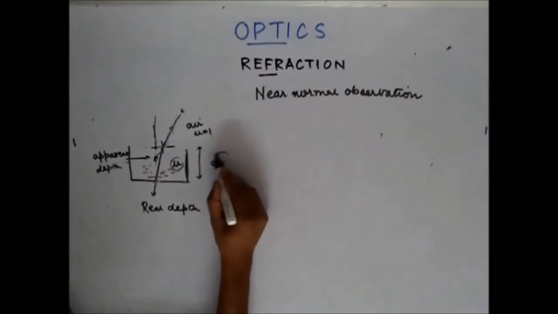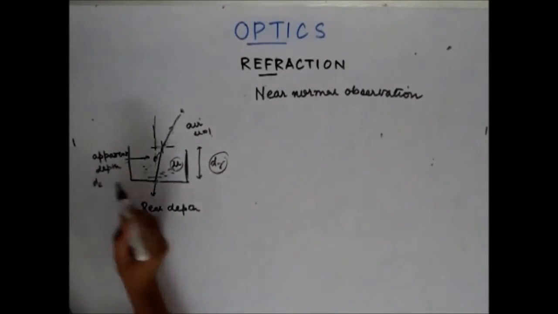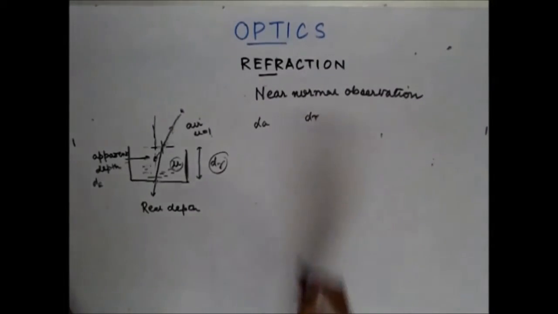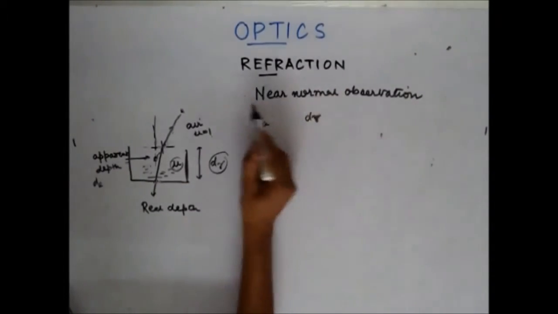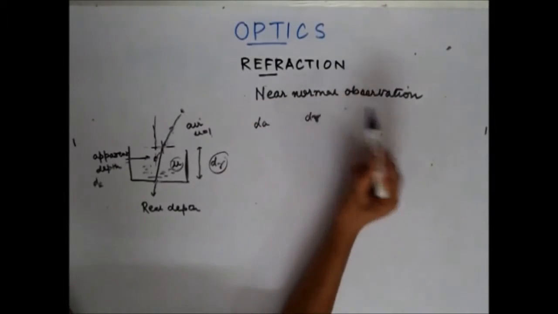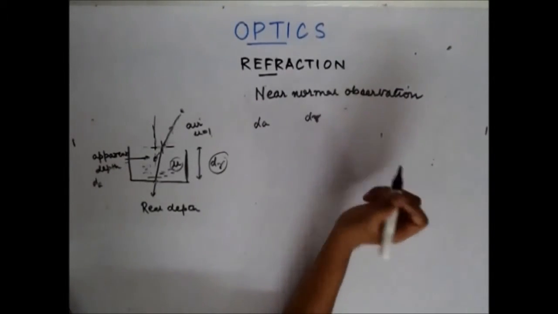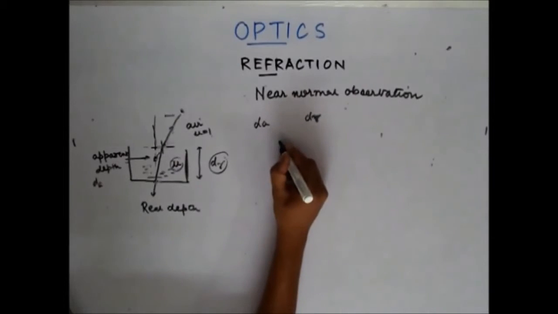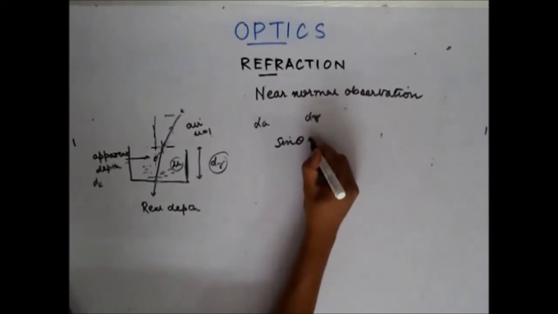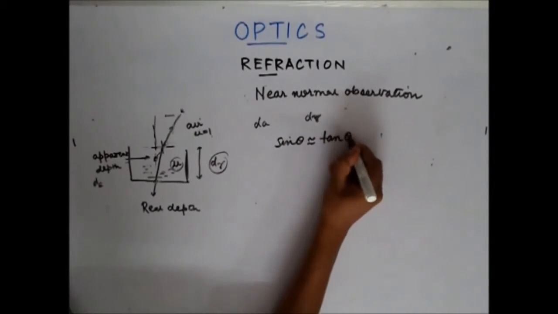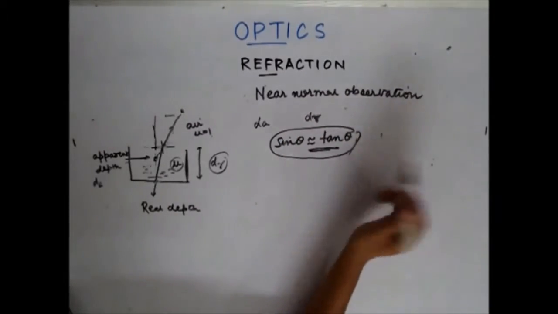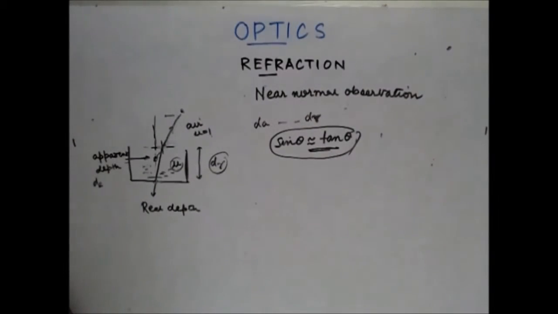Now let's derive a formula which relates the apparent depth dA with the real depth dr. Here we assume a near normal observation, which means my eye is very close to the normal, in which case I can write that sin theta is equal to tan theta.